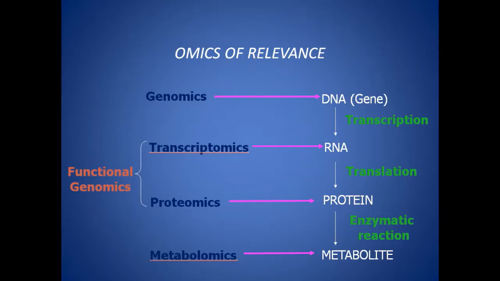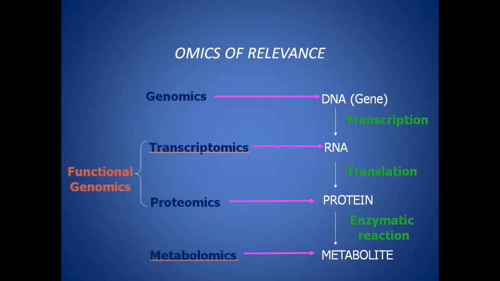According to the central dogma of life, we know that DNA is converted into RNA by a process called transcription, and the study of RNA is referred to as transcriptomics. Further on, RNA is converted into protein in every living cell by a process called translation, and the study of proteins is referred to as proteomics.